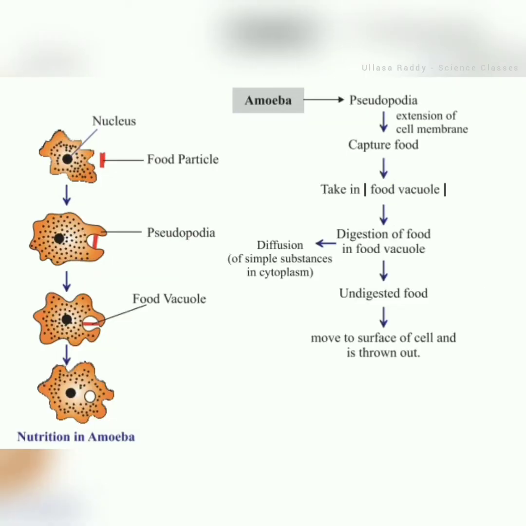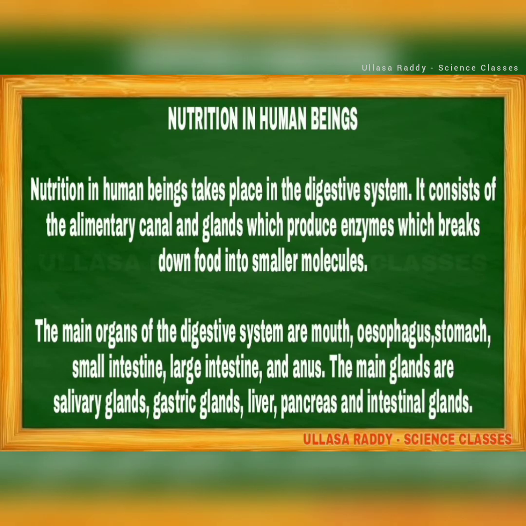And see this schematic representation of nutrition in amoeba. When food particles come near the amoeba, the pseudopodia open up, absorb that food, and it is stored in the food vacuole. After that, the food is dissolved in the amoeba, and this is how amoeba shows the nutrition process. The nutrition in human beings.